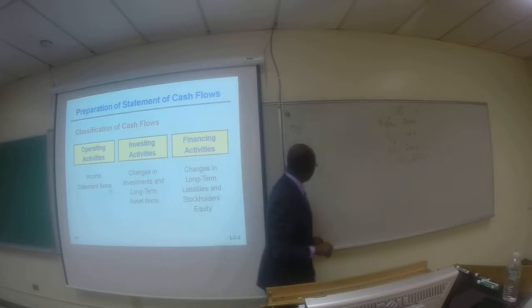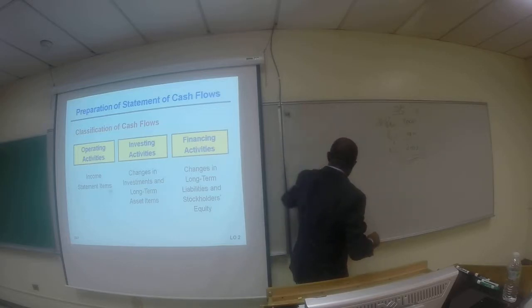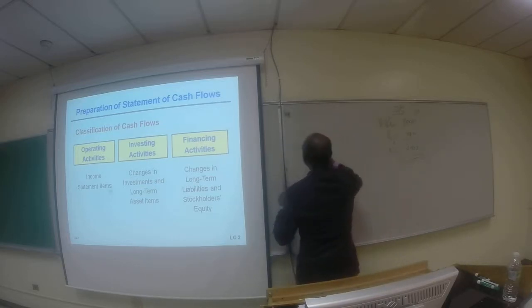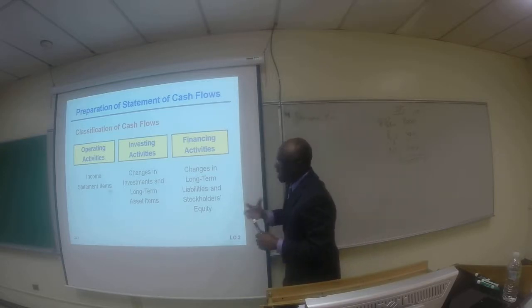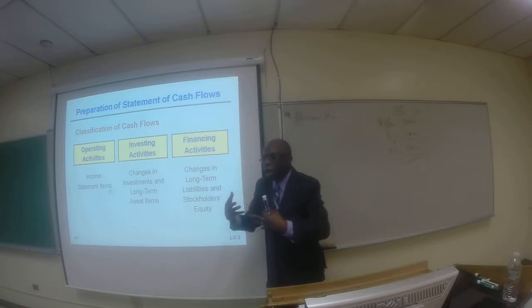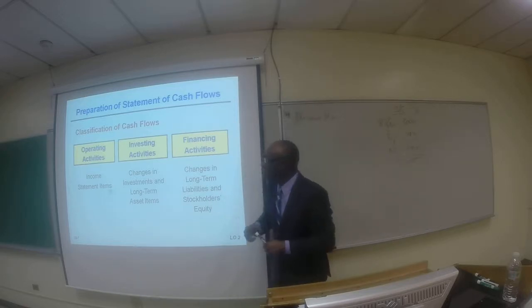So what have we established here? Number one, dividend revenue. That is the revenue that we receive from other corporations because we buy their stock.